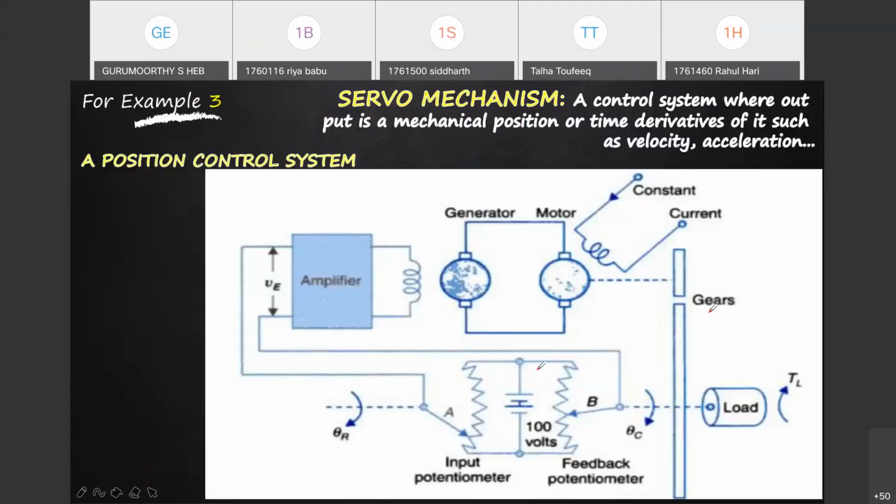Suppose you have a setup and you would like a particular position only.